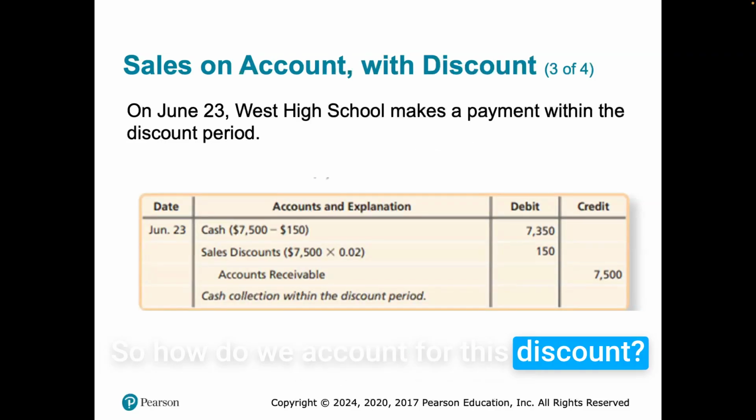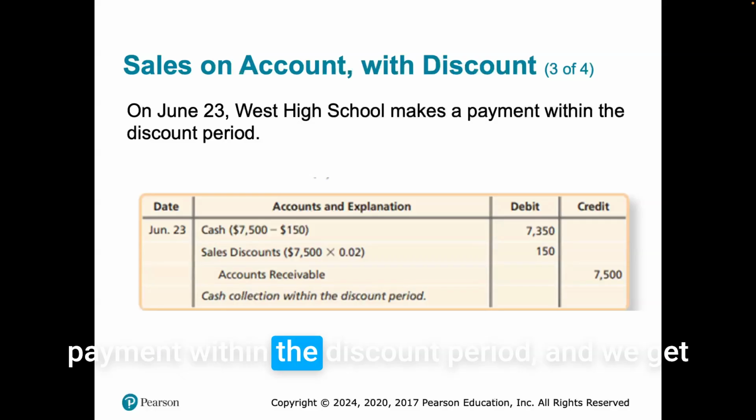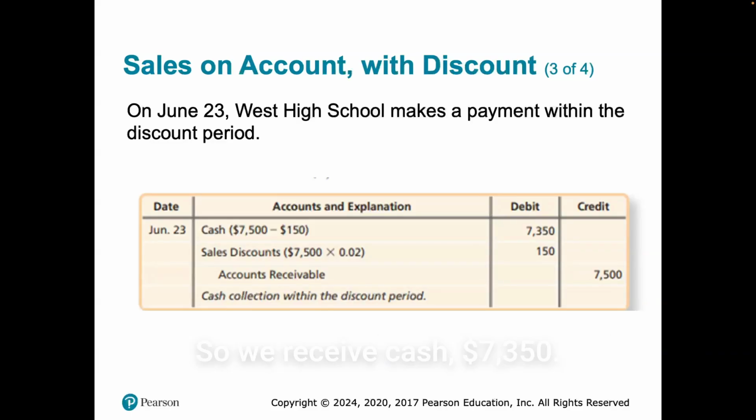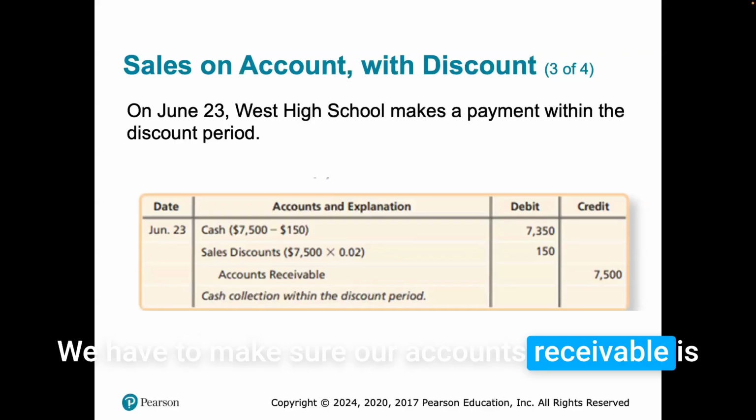So how do we account for this discount? On June 23rd, West High School makes a payment within the discount period, and they get a $150 discount for paying early. So we receive cash, $7,350. Then we have an account called sales discounts. $7,500 times the 2% is a debit of $150. The accounts receivable now is cleared and we have a credit of $7,500. Cash collection within the discount period: we have two debits, cash and sales discounts, and the other side of that is accounts receivable. We have to make sure our accounts receivable is zeroed out because now they have no balance.